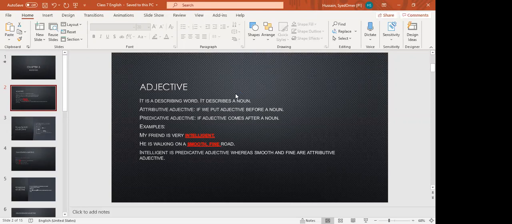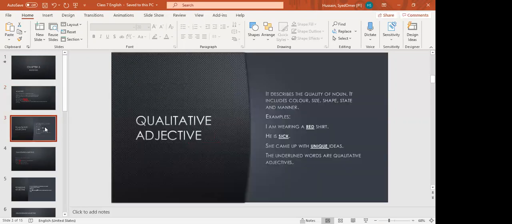Now we are going to study the types of adjectives one by one. The first type of adjective is qualitative adjective. As you can see from the name, qualitative, it is related to the quality of a noun.